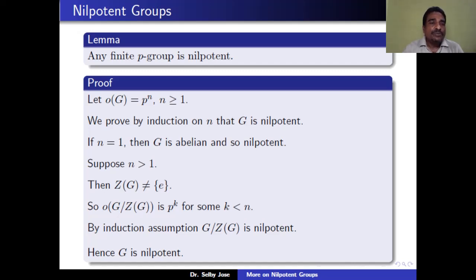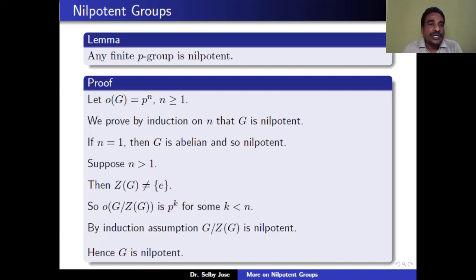So we prove by induction on n that G is nilpotent. When n is equal to 1, the order of G is equal to p. Therefore, G is a cyclic group. Therefore, G is abelian. Therefore, G is nilpotent. Suppose n is greater than 1. Then G is a p-group, the order of G is p raised to n with n greater than 1.